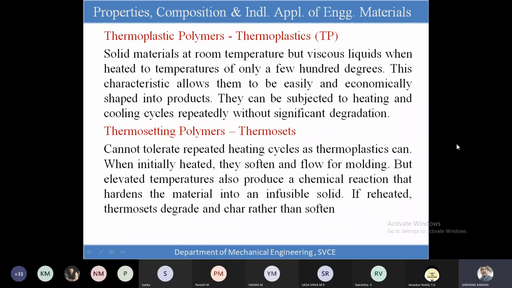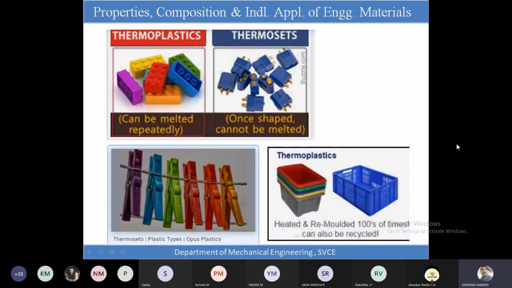Now let us come to the thermoplastics. If I take the example of thermoplastics, you can look into this. Please remember, thermoplastics are those that can be melted many times. 100 times we can melt them. Many times we can melt them and reshape them to the required shapes. And once they have broken or been scrapped, they can again be converted into different shapes by adding some coloring agents.